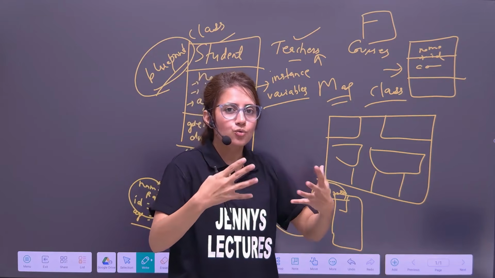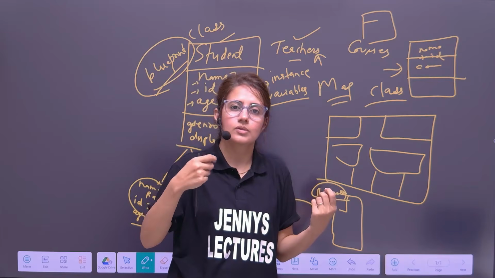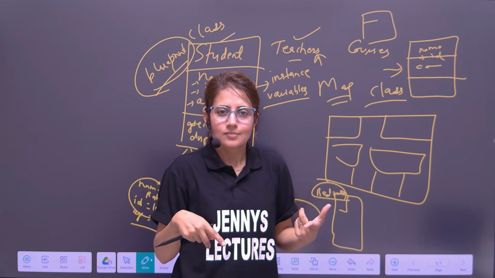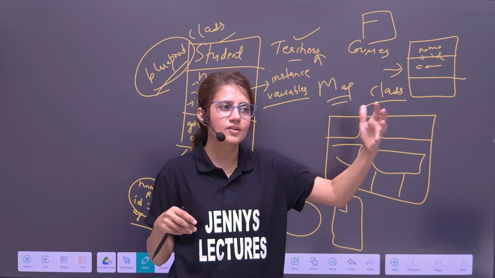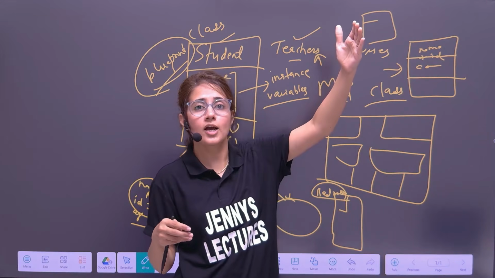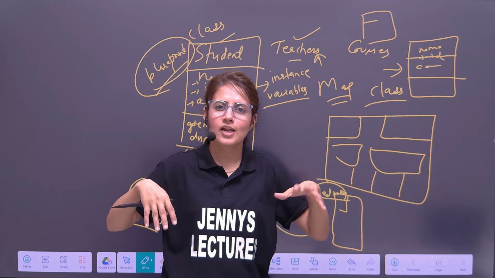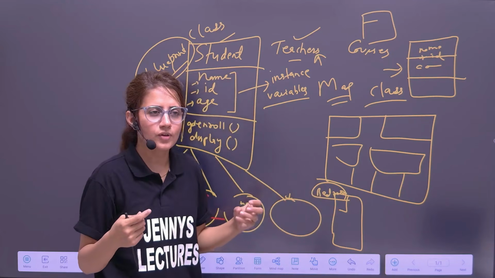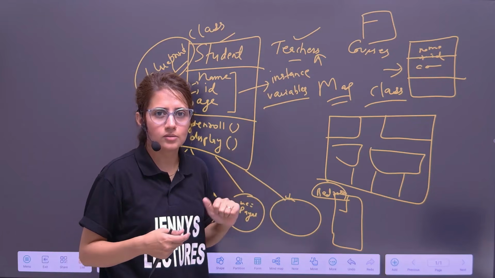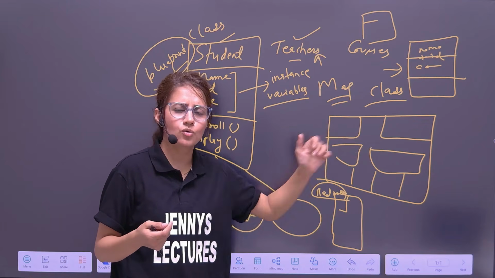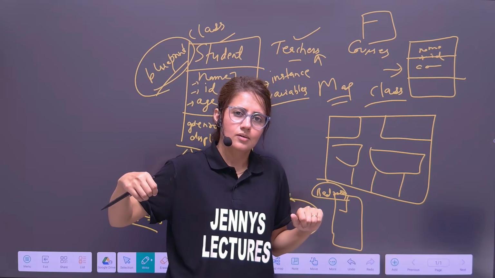Like this, we need to create multiple classes when we are going to create a project, because we want to create many objects. For that, we need different classes as well. It's not like we take just one class and create all the objects. No, every object will have its own behavior and some properties. So we cannot create a student object from this teacher class. Teachers have their own behavior and their own attributes. That's why you have multiple classes, right?